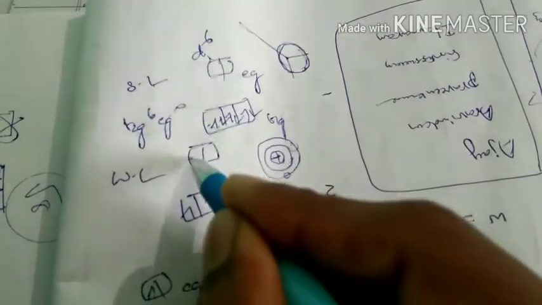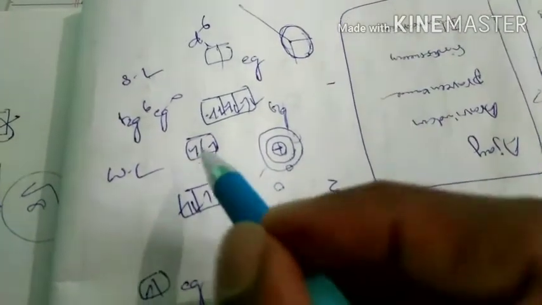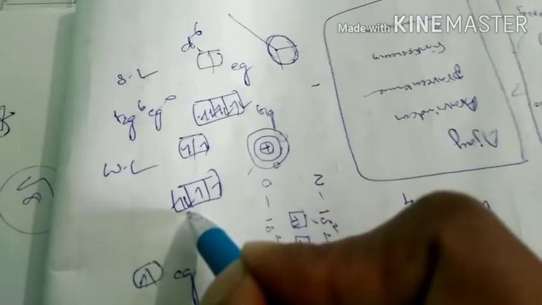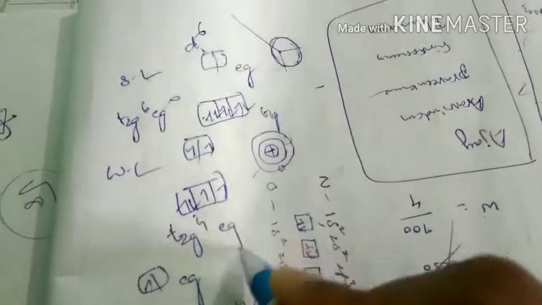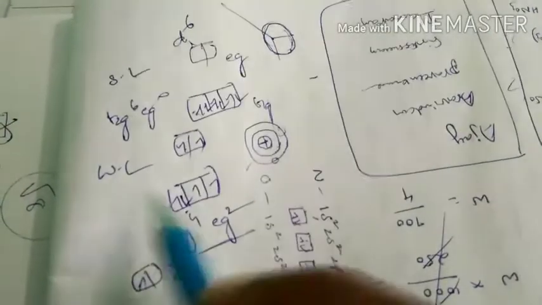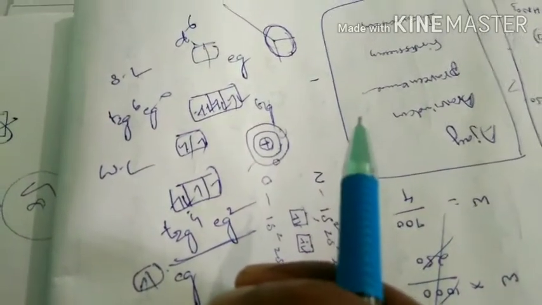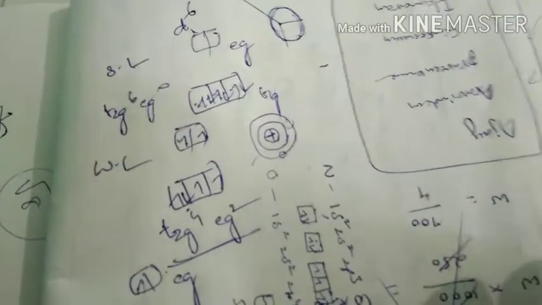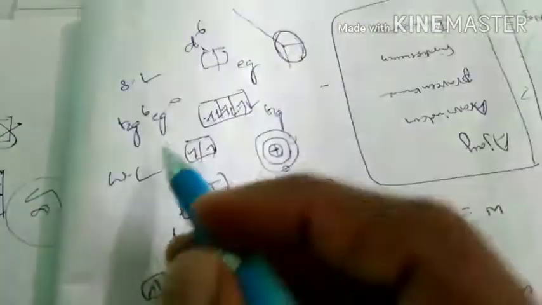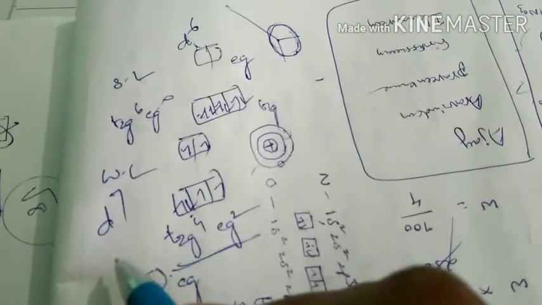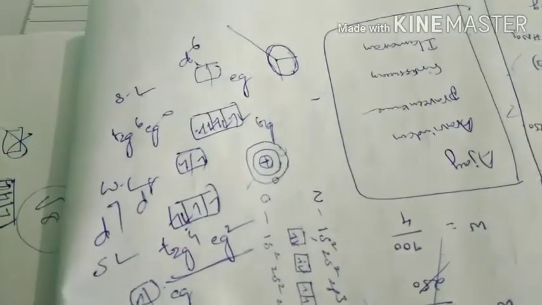1, 2, 3, 4, 5. Now we come back here again, because this is the lower level. After filling each orbital with one electron, we again have to come back here. So the configuration is T2G4 EG2. This is the electronic configuration of d6 according to crystal field theory. This is a very, very important model at the competitive level as well as the CBSE level, so you may get these types of questions. What is the electronic configuration of d7 in a strong ligand? What is the electronic configuration of d8 in a weak ligand? You may get such questions.